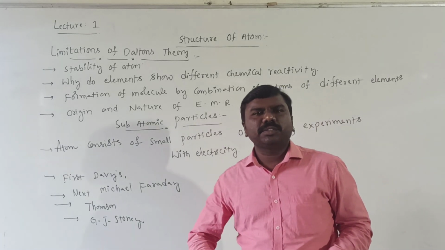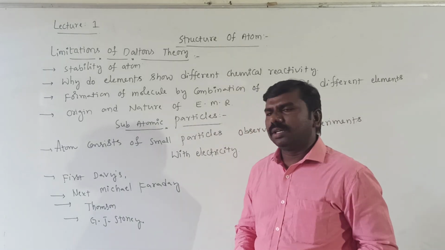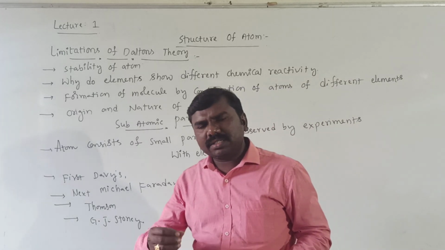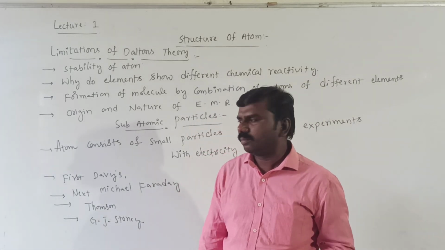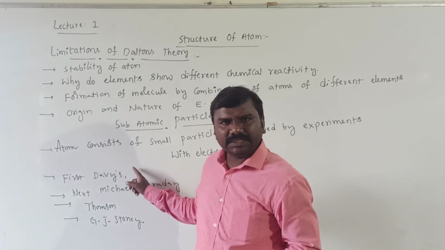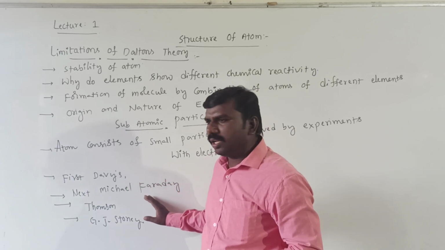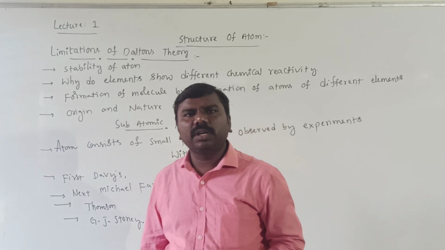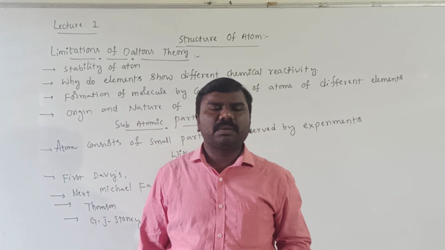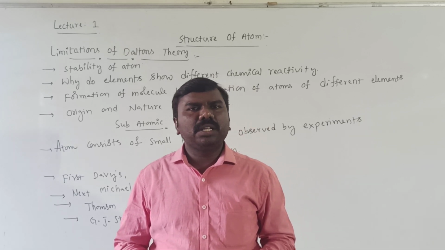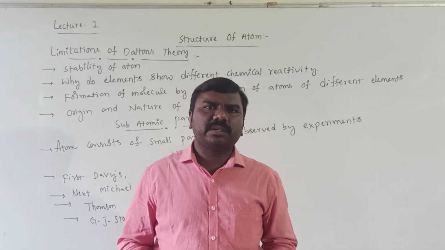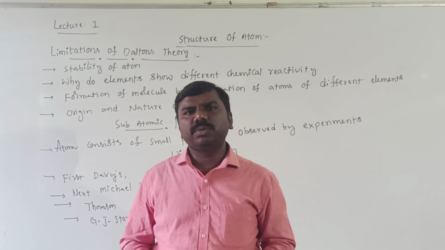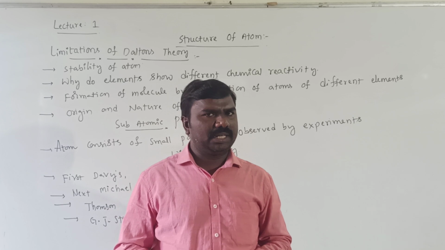The presence of subatomic particles was discovered by passing electricity. Electricity was passed through atoms by Humphry Davy, followed by Michael Faraday, J.J. Thomson, G.J. Stoney, Julius Plucker. Many scientists passed electricity through atoms, and finally they discovered subatomic particles like electrons, protons, neutrons, mesons, neutrinos, like that.